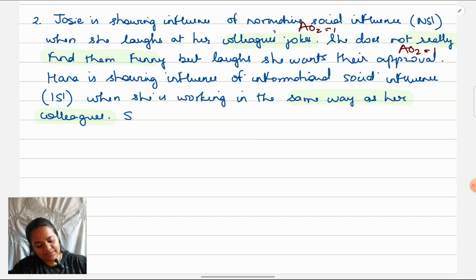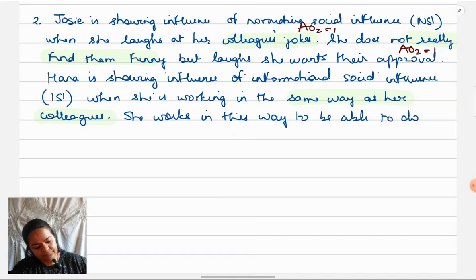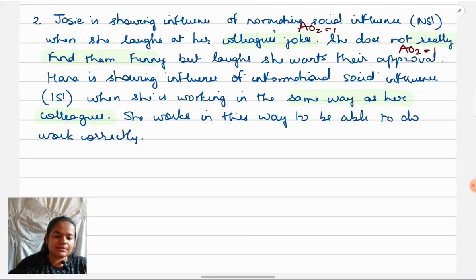She works in this way to be able to do work correctly. I'm not even saying that this is what ISI suggests or says, that there's a desire to be right. If you want, you can say, showing that she has a desire to be right, a need to be right.